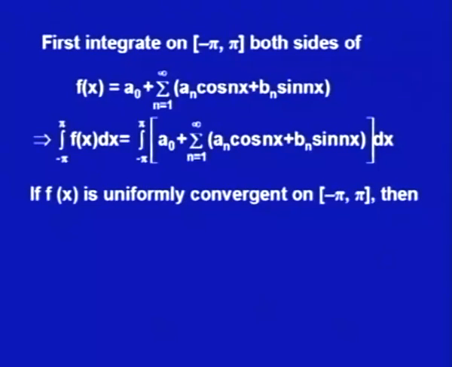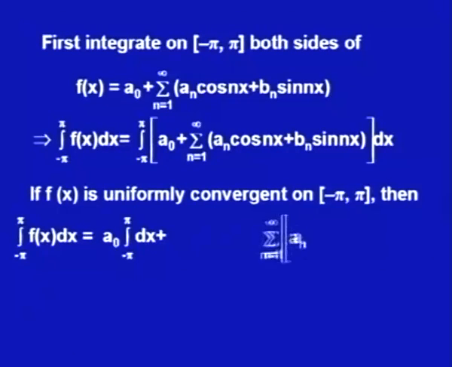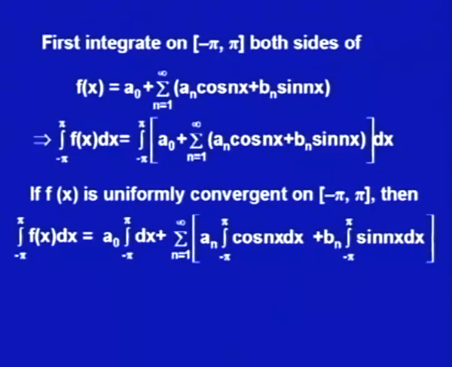For integration we assume that the series is uniformly convergent on minus pi to plus pi, then the integral of the sum can be written as the sum of the integrals. These things you might have learned in other courses, that is, when the summation and integration sign can be interchanged. So it would be a naught integral minus pi to plus pi dx plus summation n equal to 1 to infinity a n integral minus pi to plus pi cos n x dx plus b n integral minus pi to plus pi sin n x dx.